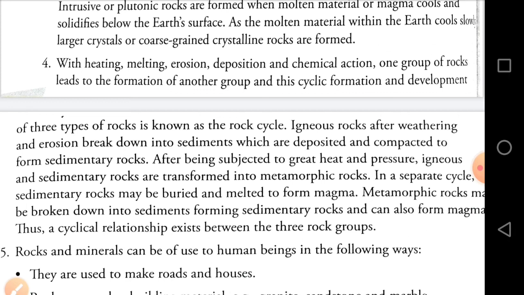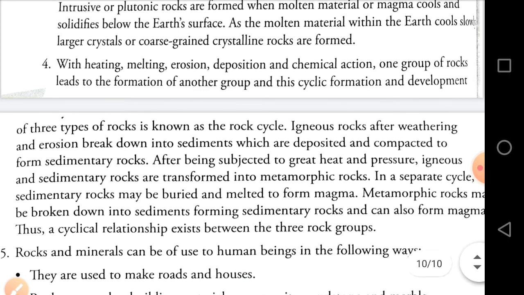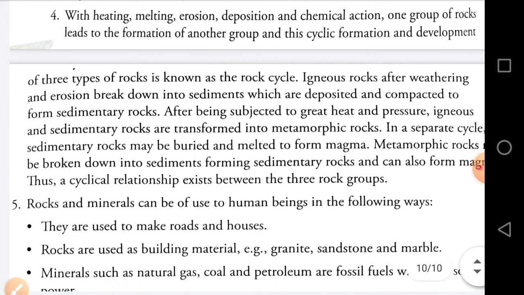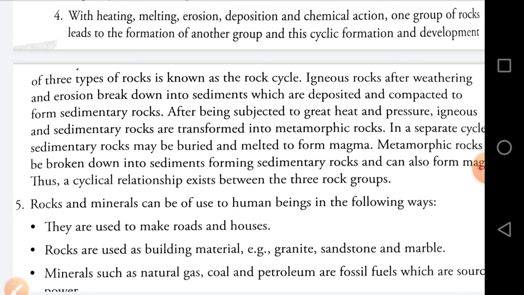अब क्या होता है कि ये मेटामॉर्फिक रॉक्स हुआ, और मेटामॉर्फिक रॉक्स चेंज होने के बाद फिर अगेन heat and pressure to sediments form sedimentary rocks and can also form magma. Thus, a cyclical relationship exists between the 3 rock groups. So, this is the rock cycle. How the rocks are formed, how the cycle of rocks goes from igneous to sediment, sediment to metamorphic, and again metamorphic changes into igneous rocks, molten magma, and it's changed into igneous rocks.